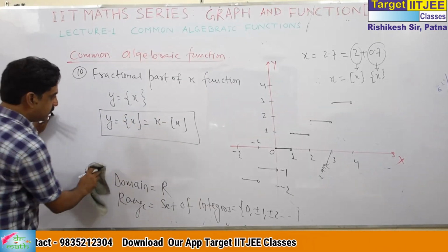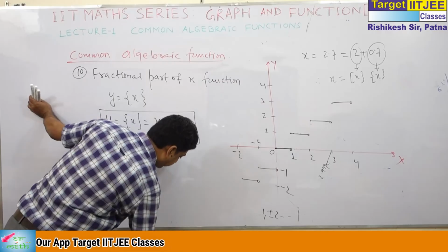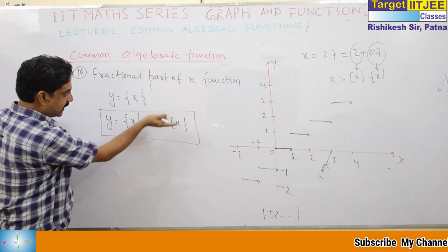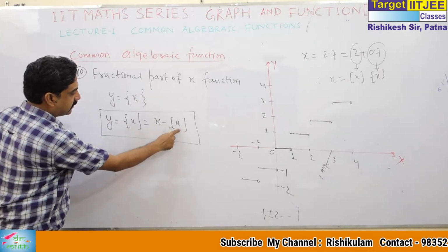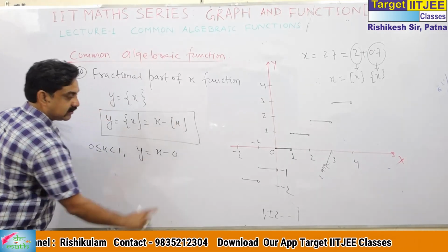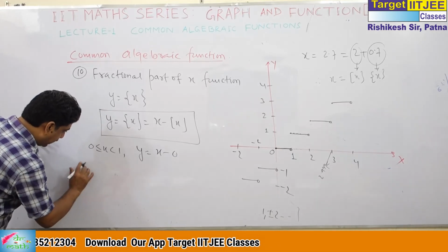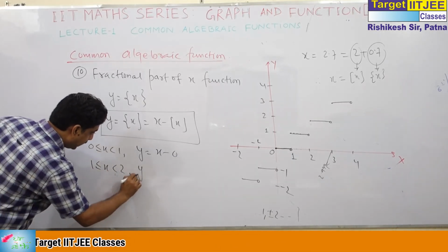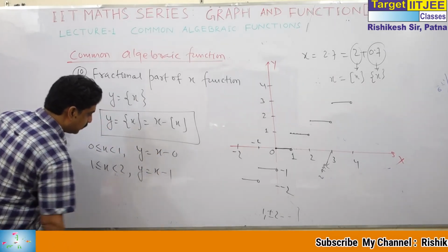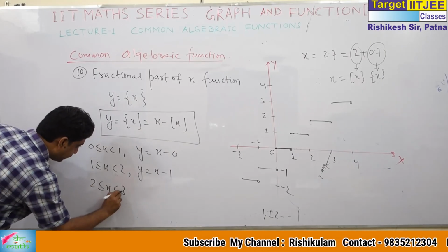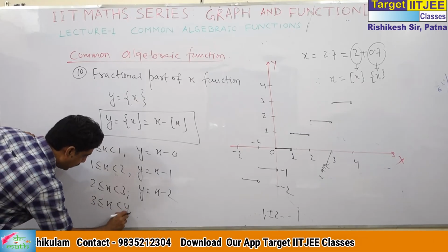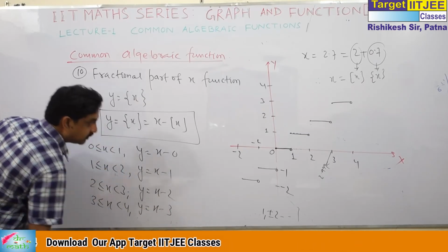Before coming to domain, I just want to draw its graph first. To draw its graph, concentrate on this, as I have done in the previous point. When x belongs to 0 to 1, y is equal to x minus 0. When x belongs to 1 to 2, y is x minus 1. When x belongs to 2 to 3, it is x minus 2. When x belongs to 3 to 4, it is x minus 3, and so on.